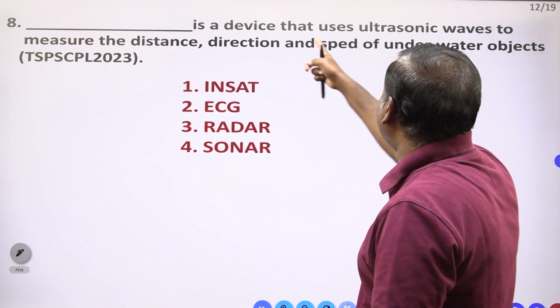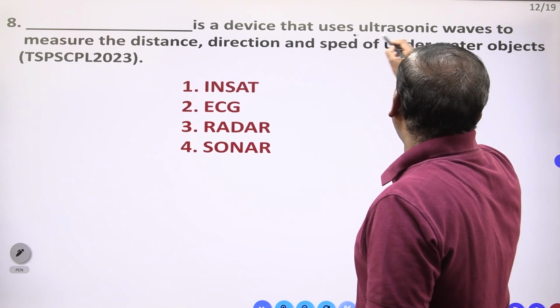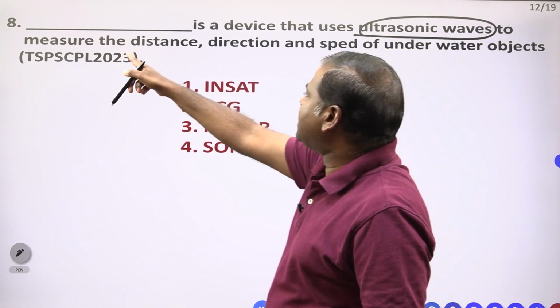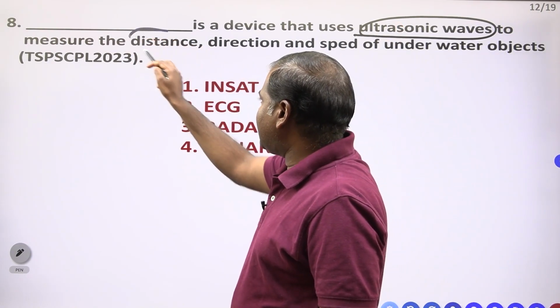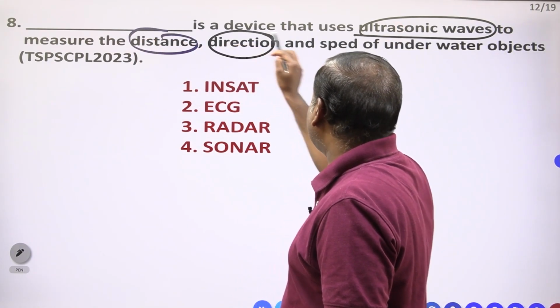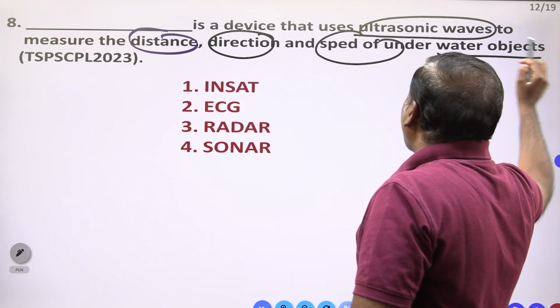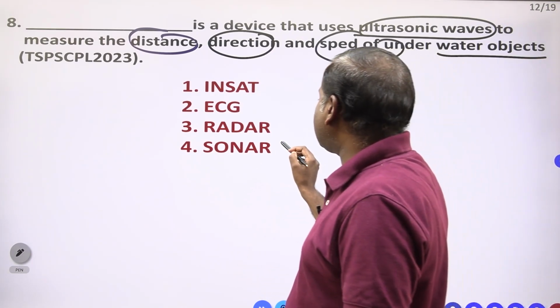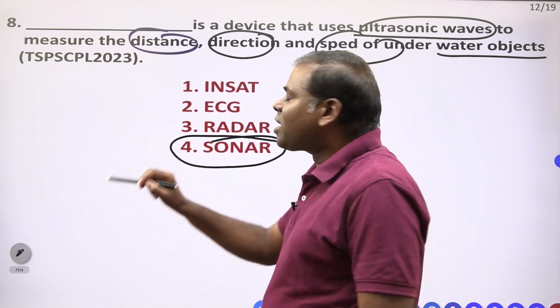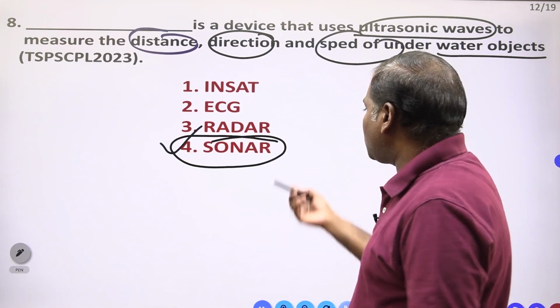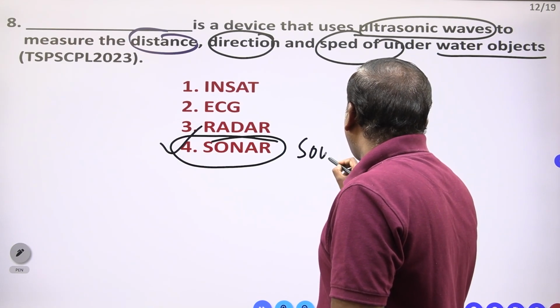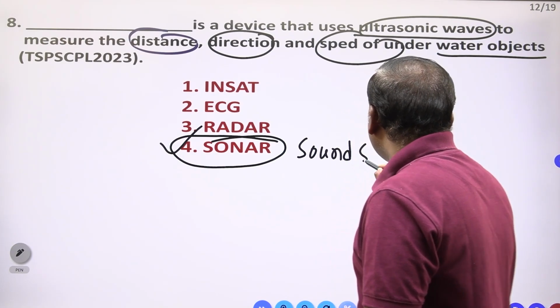Next, a device that uses ultrasonic waves to measure the distance, direction and speed under water. Which technology do we have to use? Sonar, navigation ranging technology. That is sonar. Sonar means sound navigation and ranging.